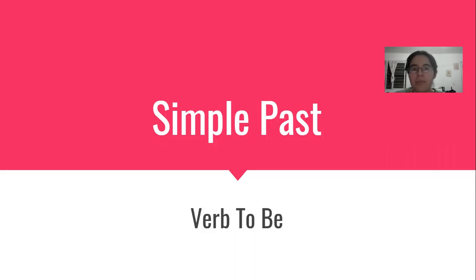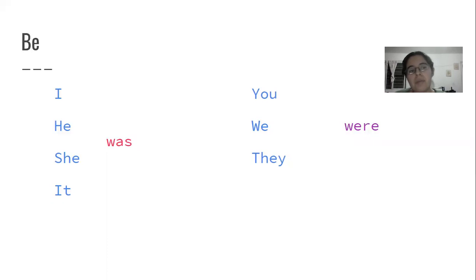Hello. Well, this video is going to be about the simple past, but we're going to focus on the verb to be. So, when we have the verb to be in the simple past, we have two forms, we have was and were. So, was goes with I, he, she, it. So, I, he, she, it was, and you, we, they were. Those are the two forms, was or were.